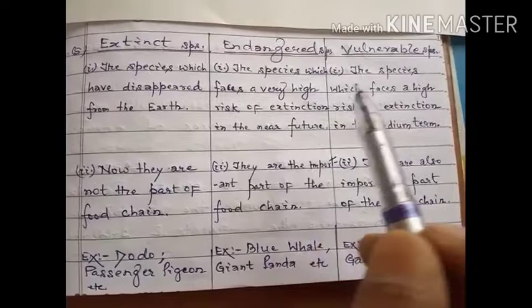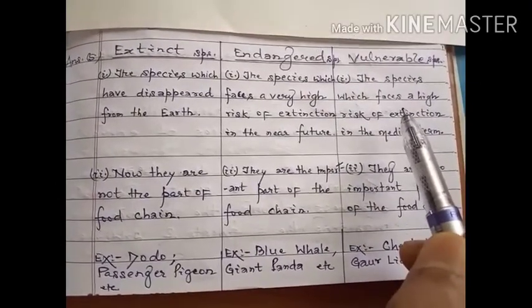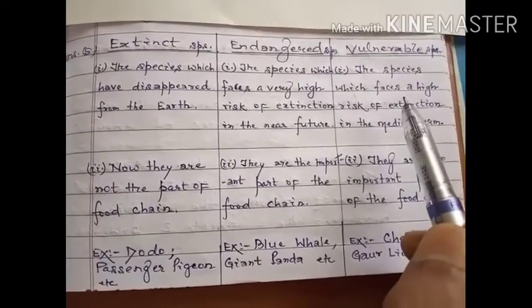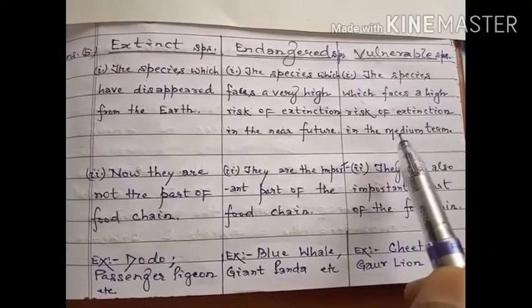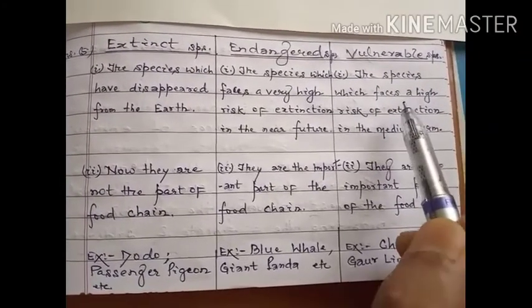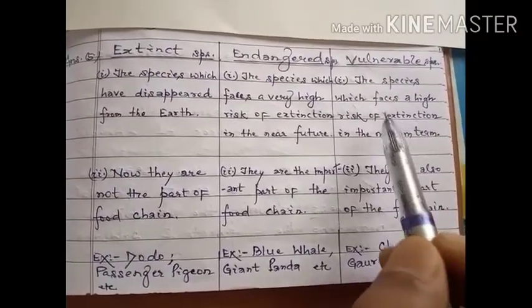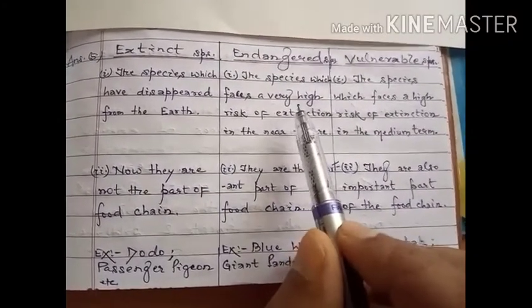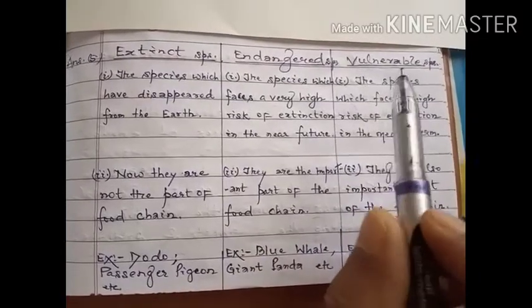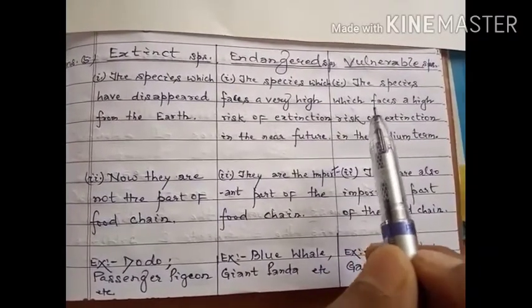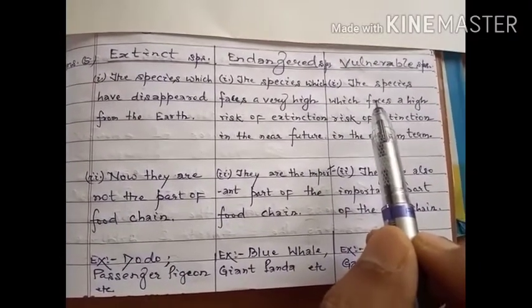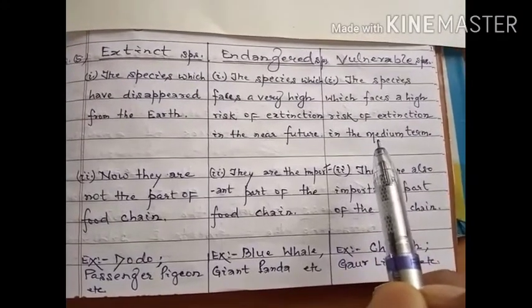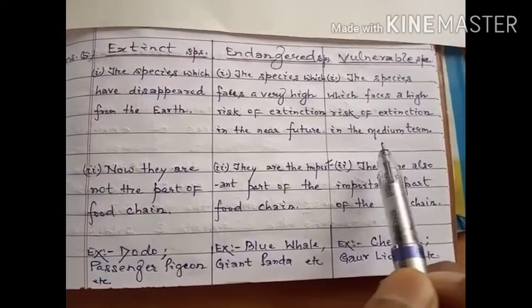Whereas vulnerable species are those species which face a high risk of extinction in the medium term, meaning in the near time they may fall under the category of endangered species, and afterwards they would be near the risk of extinction. So the vulnerable are those species which face a very high risk of extinction in the medium term.